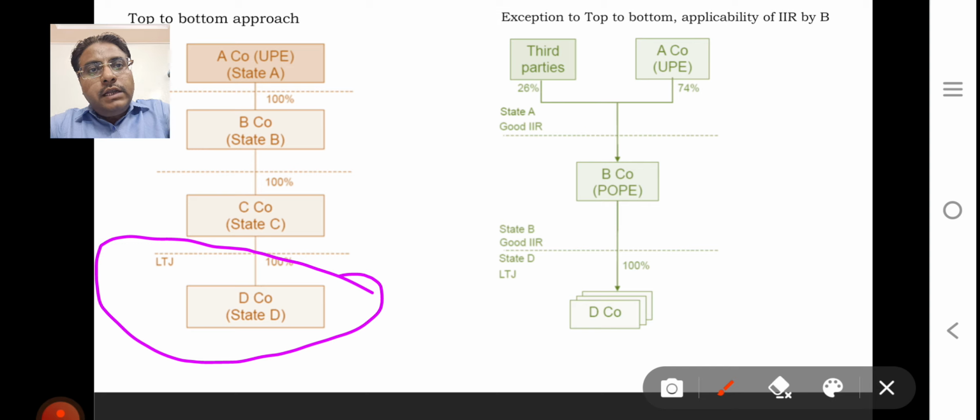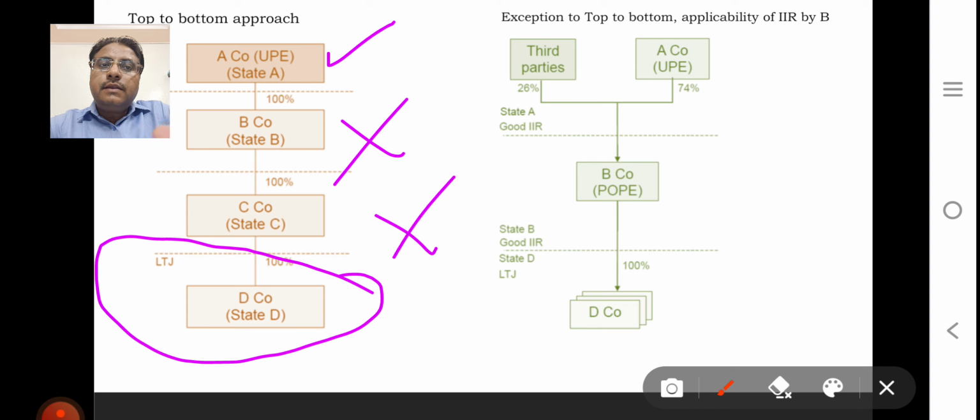First of all, the ultimate parent entity will apply IIR. Then if state A applies IIR, then B and C will get exemption. In case B applies IIR, then C gets exemption. So this is the scenario, top to bottom is followed.